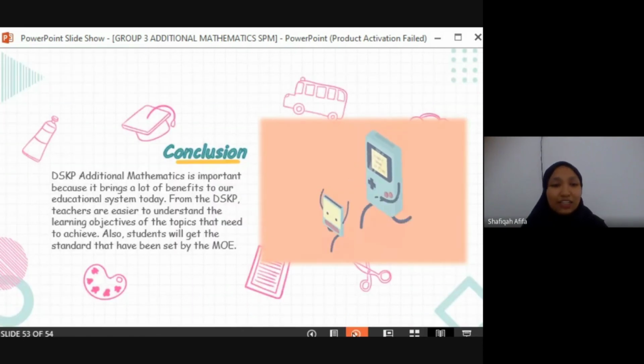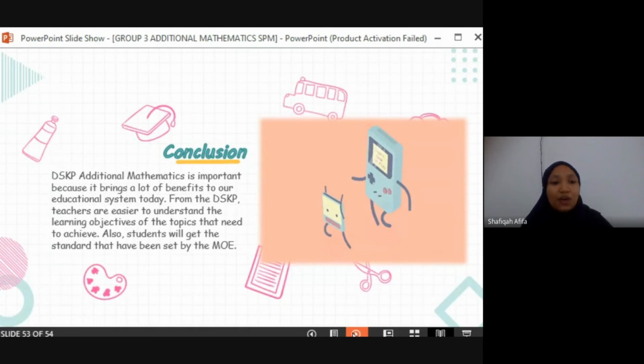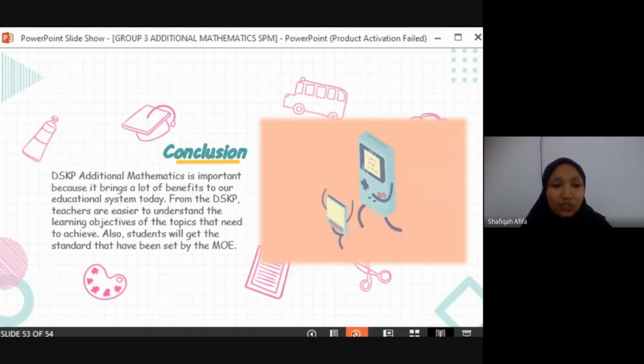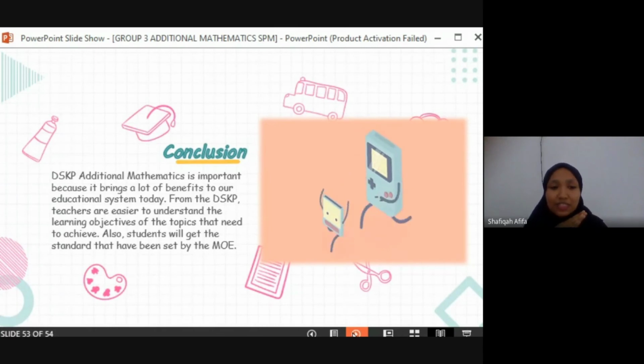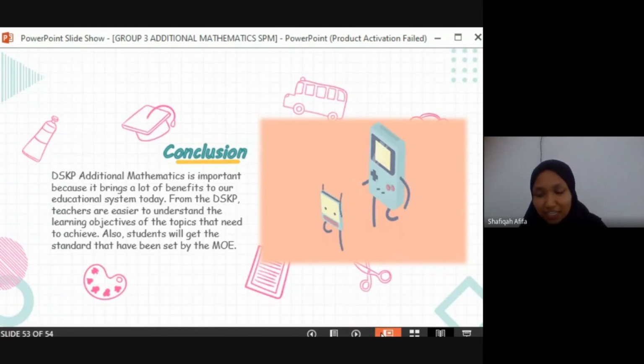So, in conclusion, the DSKP additional mathematics is important because it brings a lot of benefits to our educational system today. And from this DSKP, the teachers also find it easier to understand the learning objectives that need to be achieved, and students also will get the standard that has been set by the Ministry of Education.